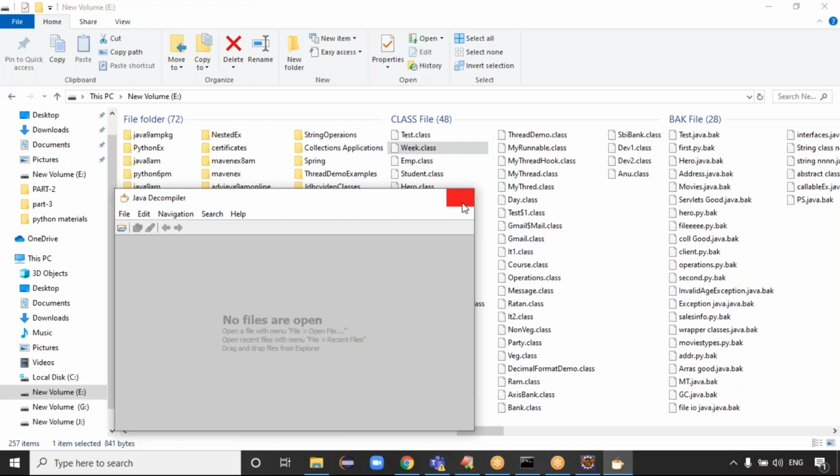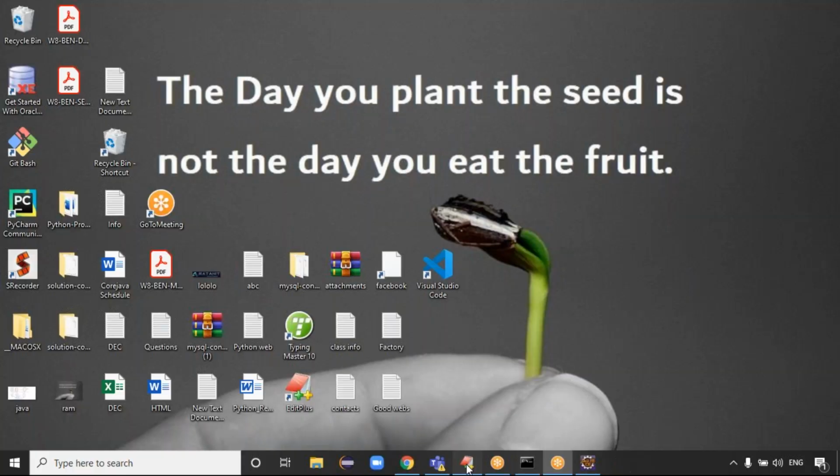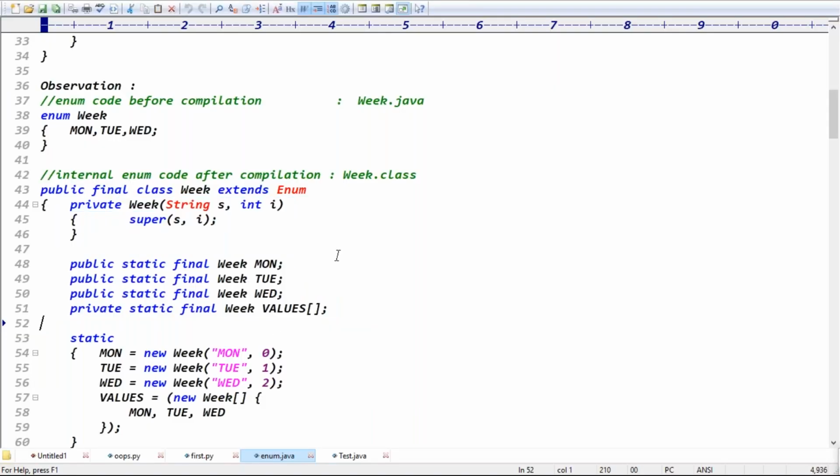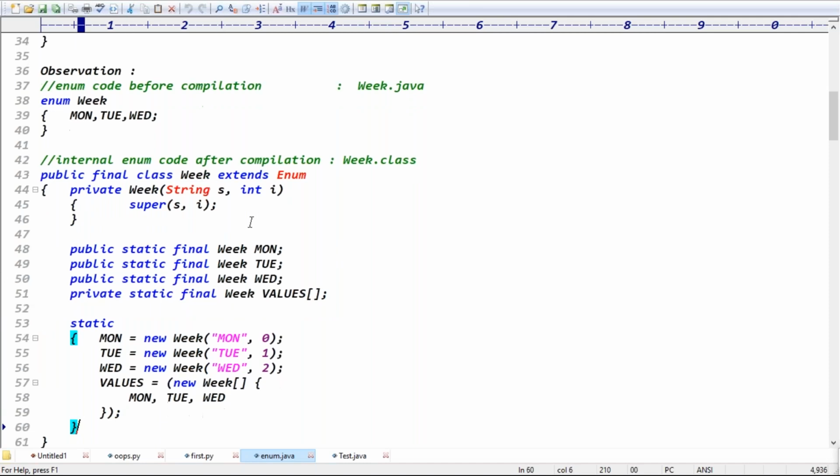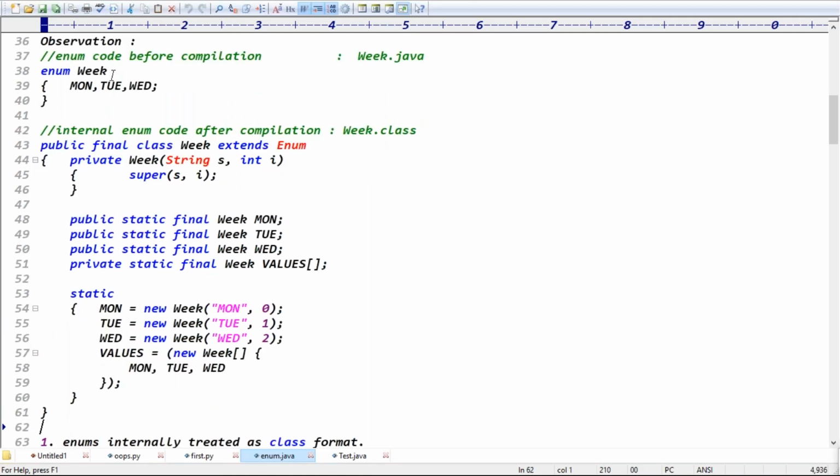Actually, after compilation, this much code will be generated. Guys, this is the internal code after the enum compilation. After compilation, the Weak.class file is generated. This is the dot class file code, guys. By seeing this code, you can understand the first point: enums are internally treated as a class format only.